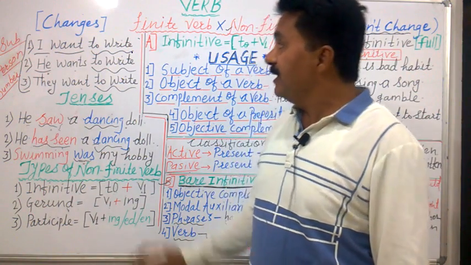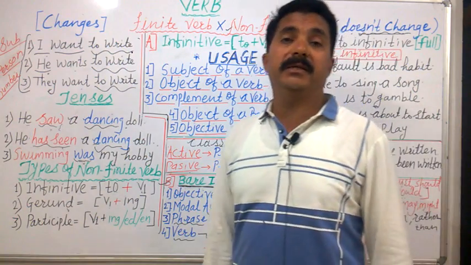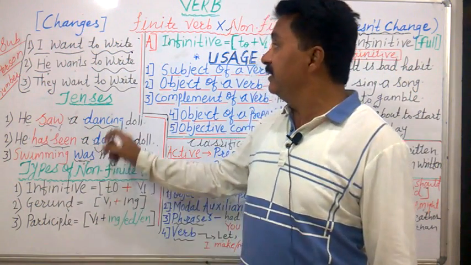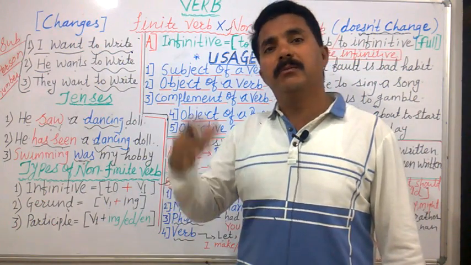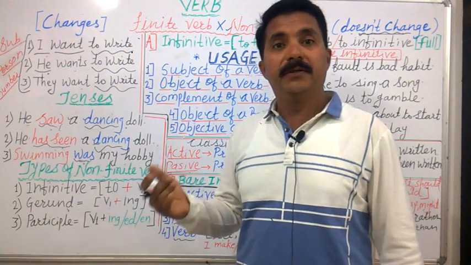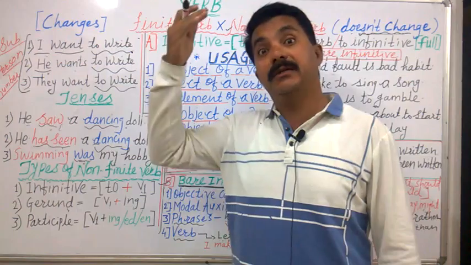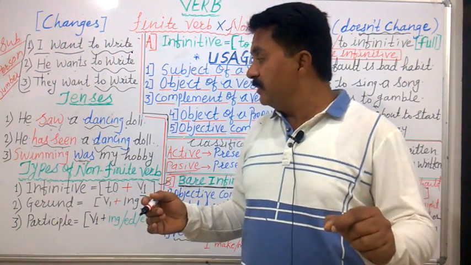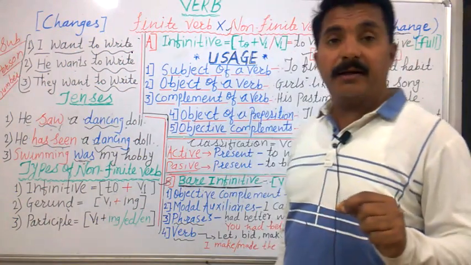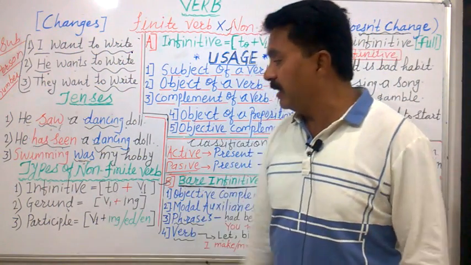Alright. So in non-finite verb, we have studied these different examples. In finite verb, we have a number of forms of the verbs in different tenses. We have studied 12 tenses. Are there types of non-finite verbs? Yes, there are three types.